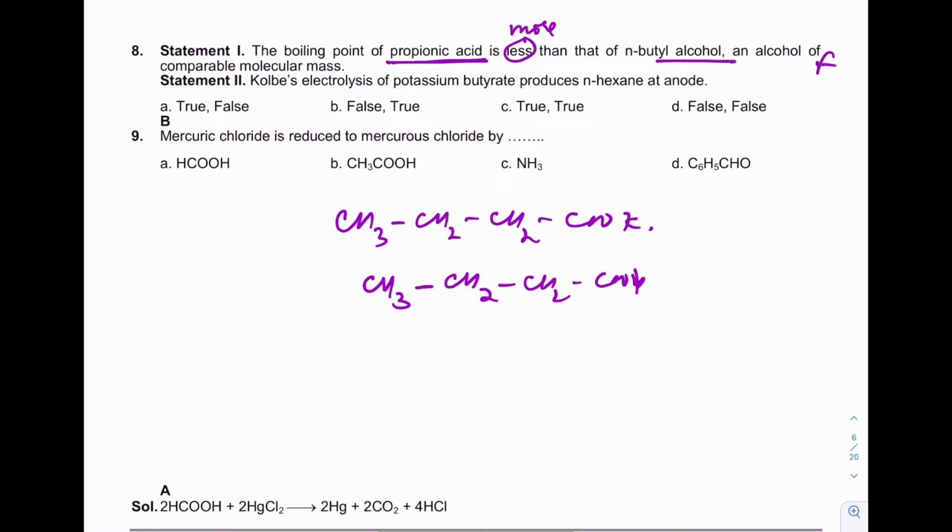And the Kolbe electrolysis of potassium butyrate. This is potassium butyrate. The second statement is correct because this radical and this radical combine to give hexane. So the first is false, the second is true.